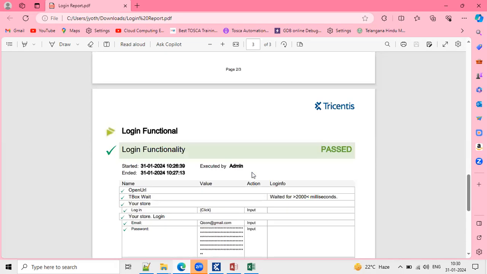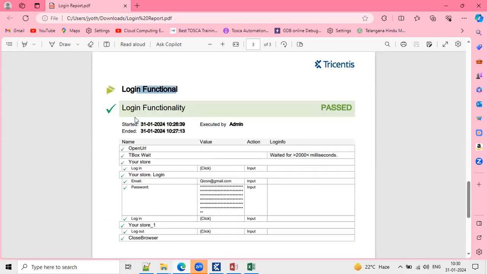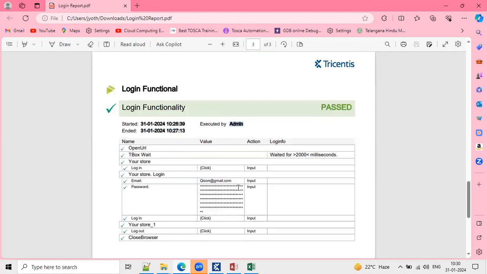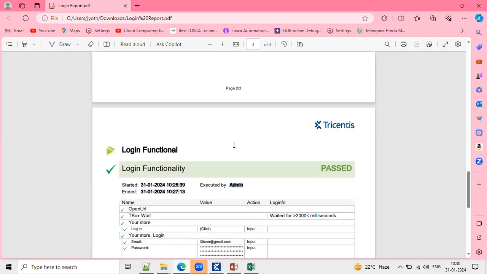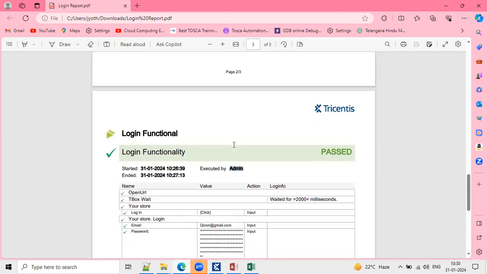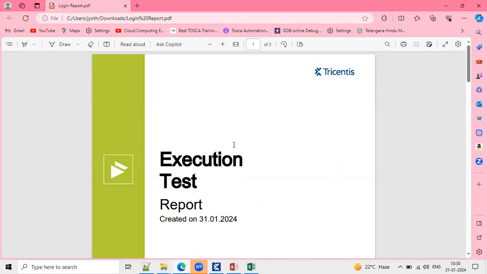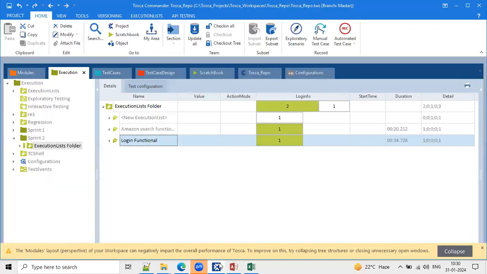If you go down, this is the login functionality test case. And here you can see this is the start time and this is the end time. This is executed by whom? That person's name is also defined here, admin. That's it. So if you want to keep this as an evidence document, you can keep it and share it with your management or your team lead or manager, whatever it is. So exporting of a report is also possible in Tricentis Tosca.